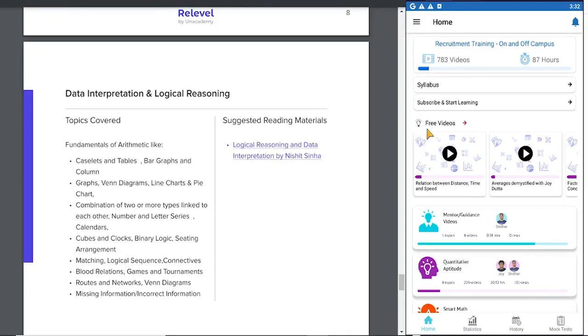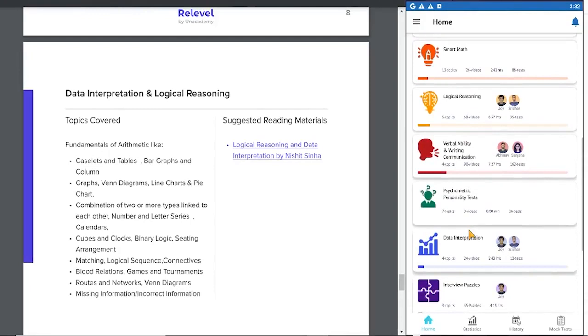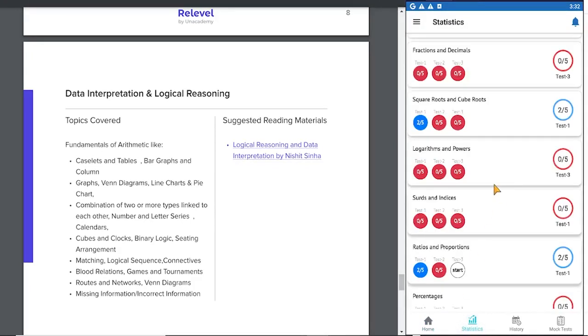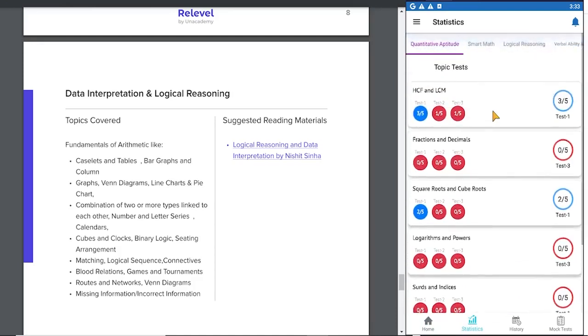Now let us go to the unique feature exclusive to the LearnZilla app. We not only give you the solutions, we also track your statistics. Every test you have given, the score is recorded here. So I got 3 out of 5 once. Test 2 I got 1 out of 5, a bad score. I have not attempted, 0 of 5.